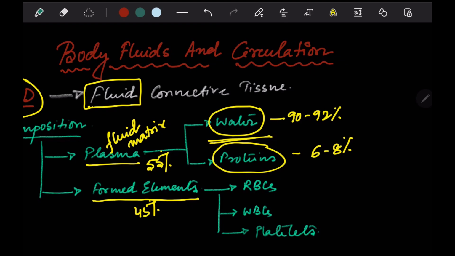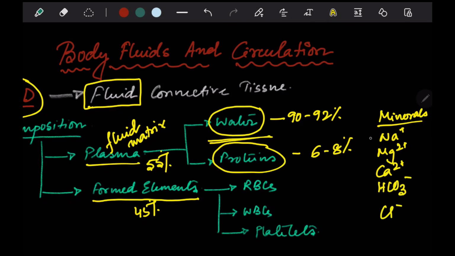Apart from these proteins, there are certain minerals as well. Now, what are these minerals? If we name them, these are sodium, magnesium, calcium, bicarbonate ions, and chloride ions. These are the most specific composition of the plasma in terms of the minerals. Now, what are these formed elements? The formed elements are nothing but the red blood cells, the white blood cells, and the platelets.